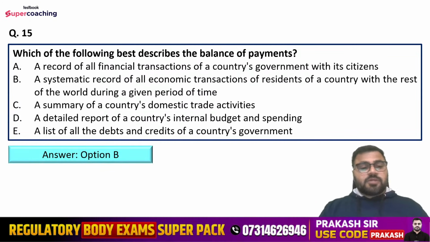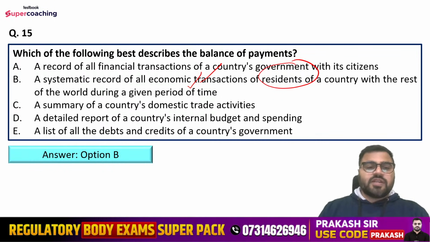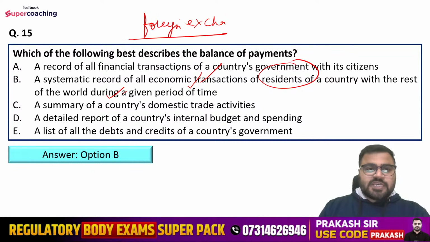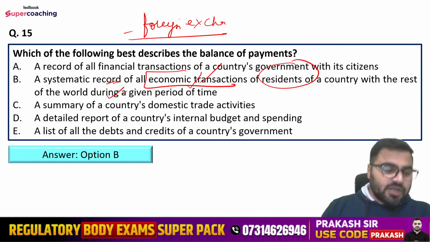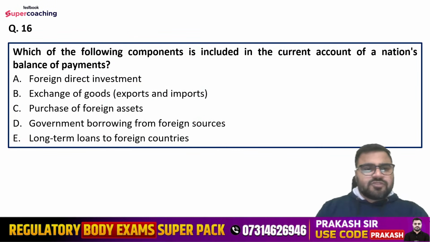So right answer is option number B. That is a systematic record of all economic transactions of residents of a country with the rest of the world during a given period of time. So through the balance of payment, we are tracking the inflow and outflow of the foreign exchange, right? So in a country, we are tracking the inflow and outflow of the foreign exchange through the balance of payment. So basically here we are maintaining a systematic record of all economic transactions which are happening between the residents of a country with the rest of the world, and through which we are tracking the foreign exchange inflow and the outflow.